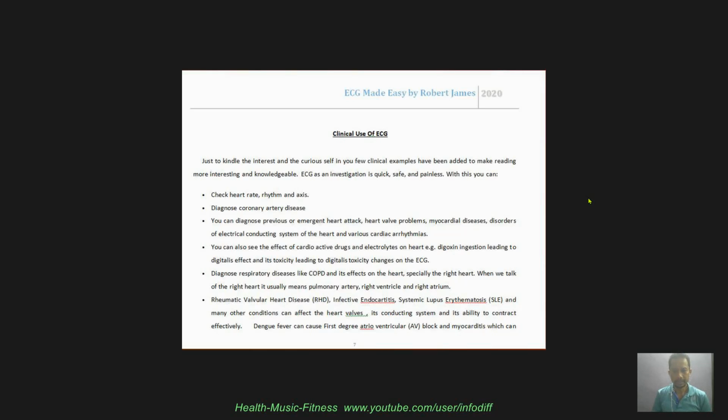And then there are so many other things which you can diagnose. For example, the drug which you are giving to the patient, for example digoxin, and if you give digoxin, you can see digitalis effect in the ECG, and sometimes the patient goes into digitalis toxicity. So there is a digitalis toxicity sign in the ECG, which you will be able to pick up, and you should know what are the ECG changes of a particular medication like digoxin, because the therapeutic window of digoxin is very low, and also